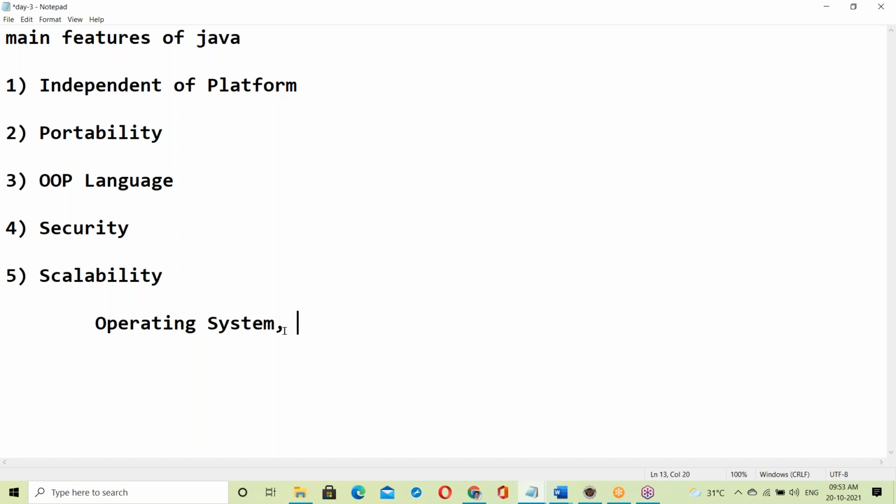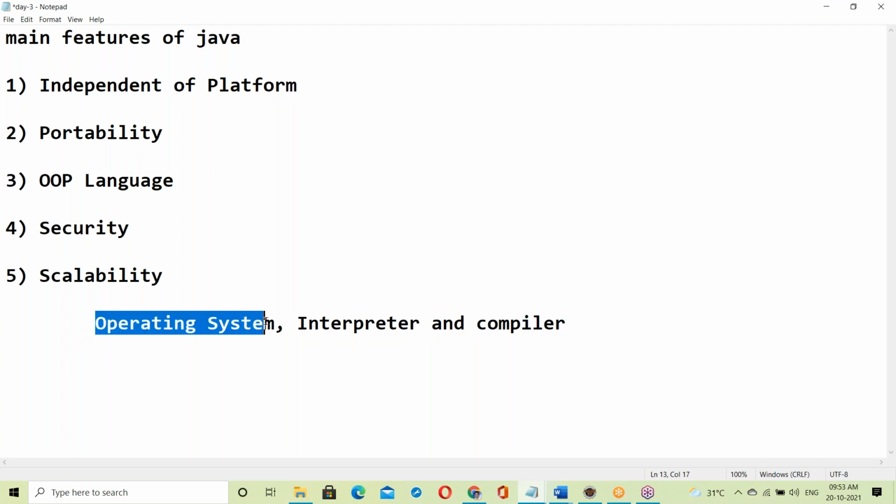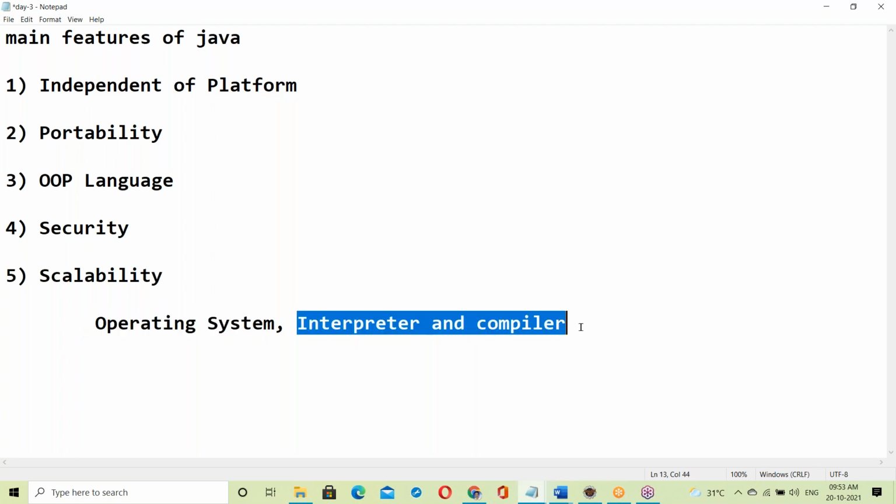Next, you need interpreter and compiler knowledge. What is an interpreter? What is a compiler? What is Java based on: is it interpreter based or compiler based? You must have that knowledge here. So, the basics of interpreter and compiler.